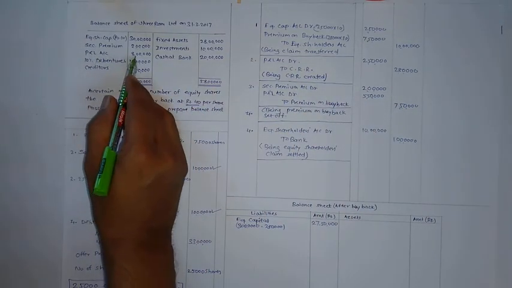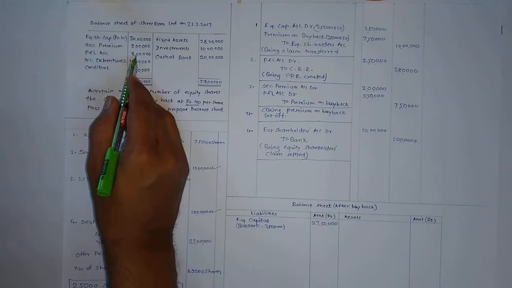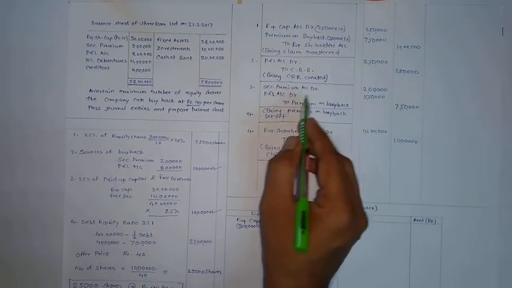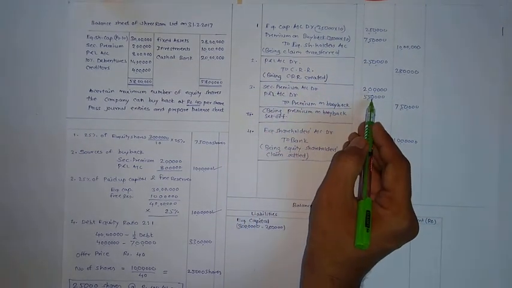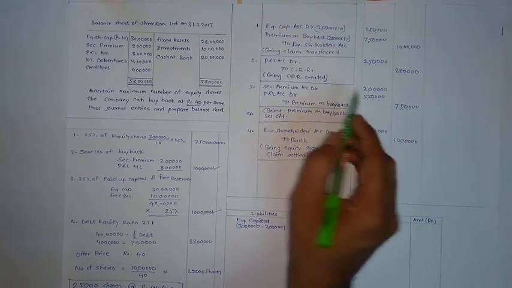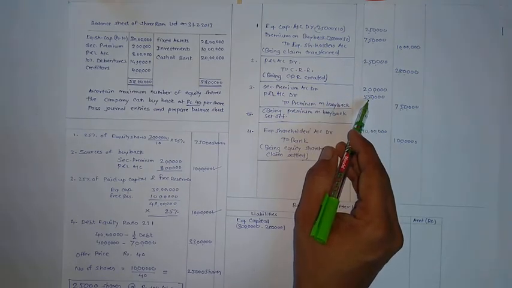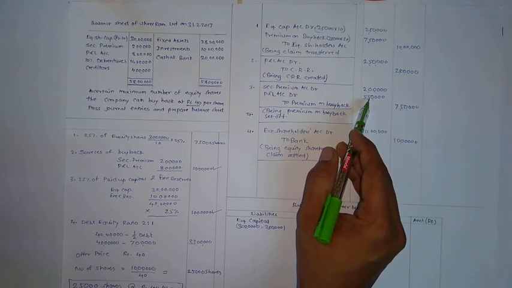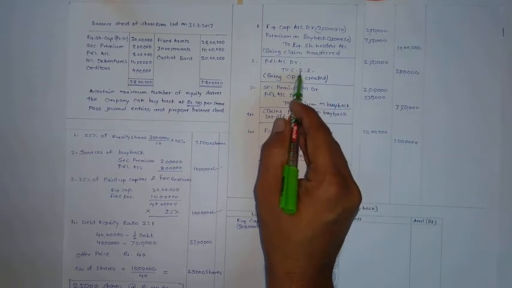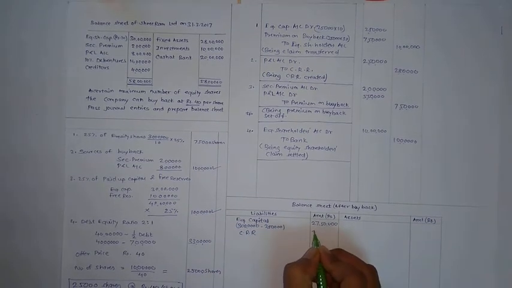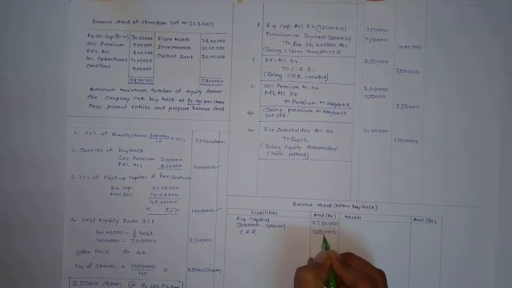Next is P&L account 8 lakh. This 8 lakh is utilized in two entries. In first entry it is 2,50,000 and in next entry it is 5,50,000. So if we deduct 8 lakh less 2,50,000 and less 5,50,000, there is no balance in P&L account. So in closing balance sheet, P&L account is nil, but one more reserve is created, capital redemption reserve, that should be transferred. Capital redemption reserves 2,50,000.